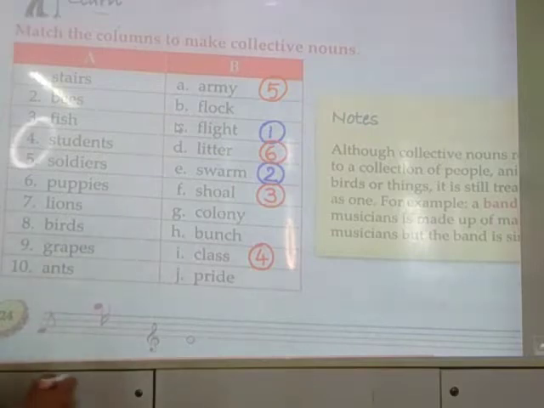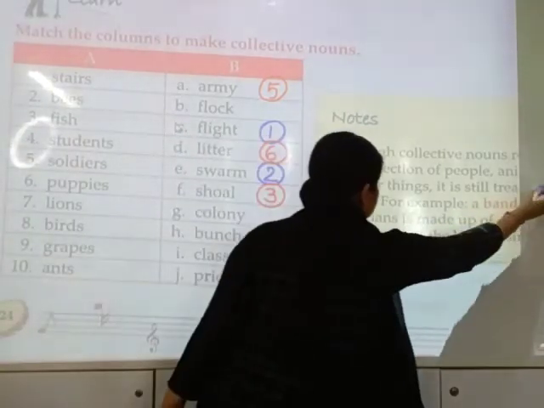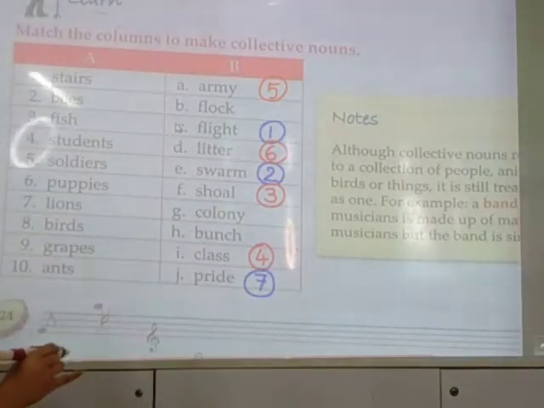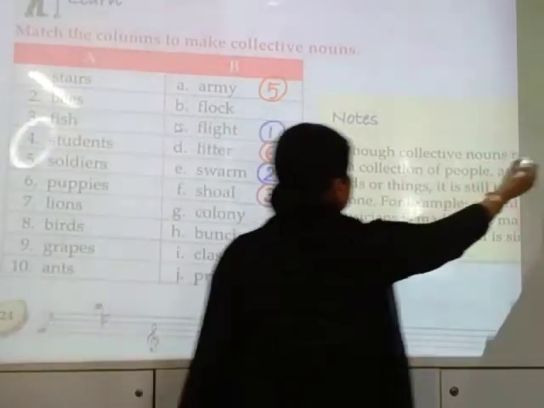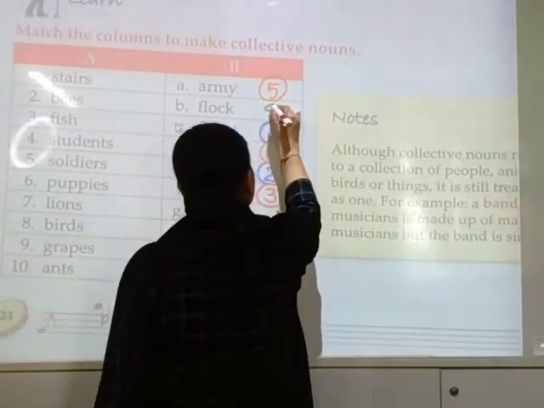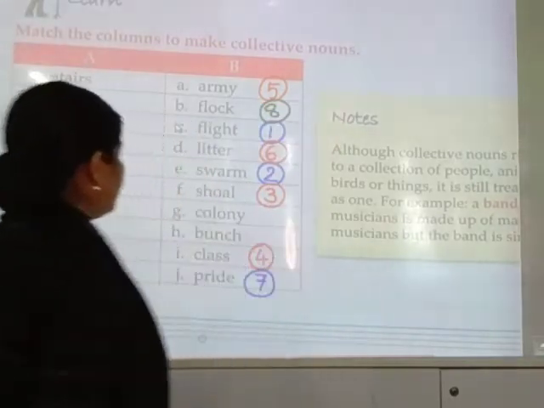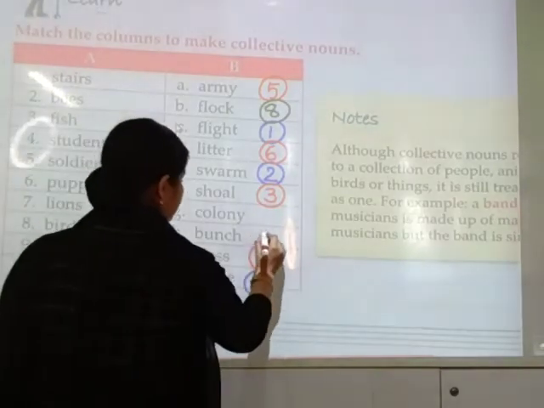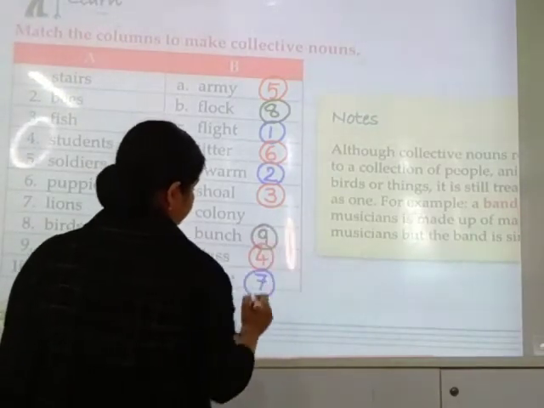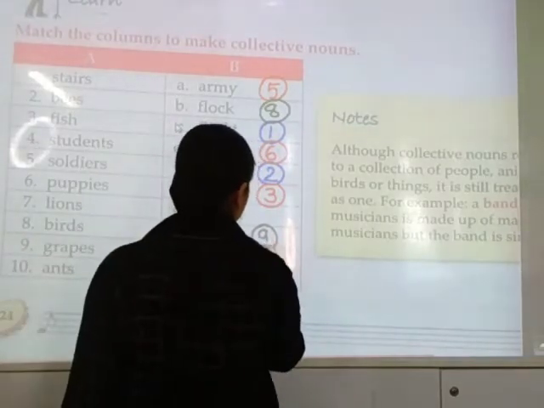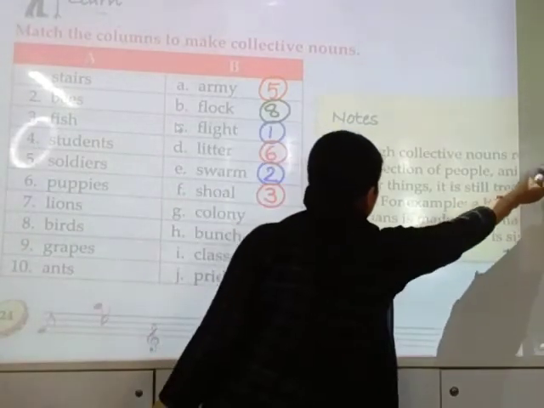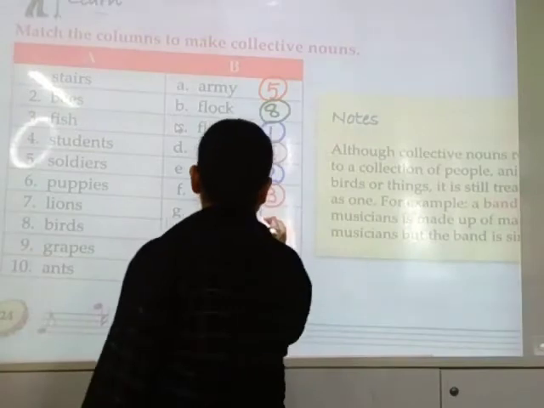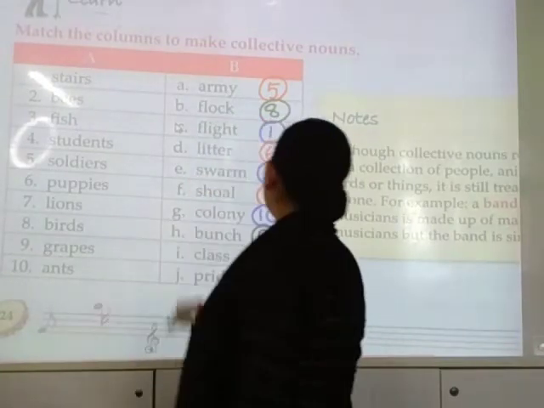Lions, pride, 7. Birds, flock, 8. Next is grapes, bunch, 9. And the last one is ants, colony, 10. So the matching number is